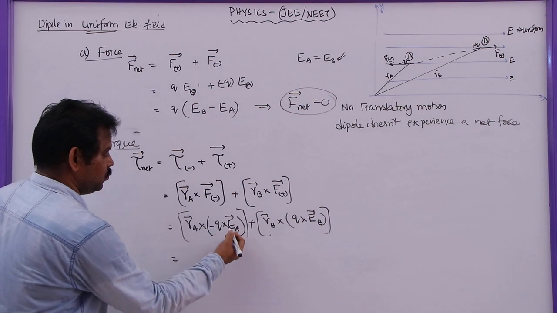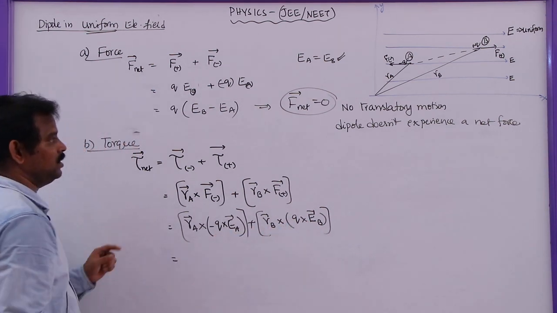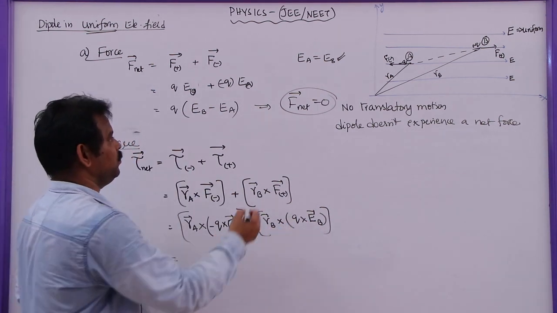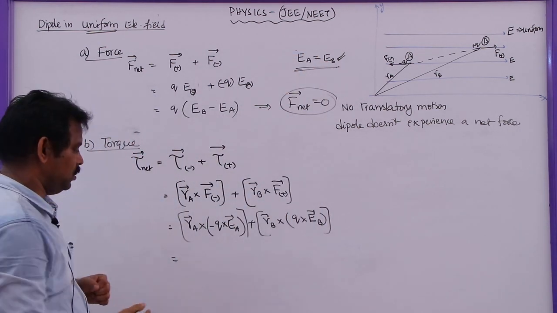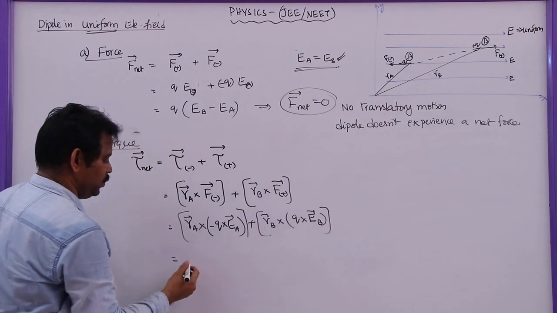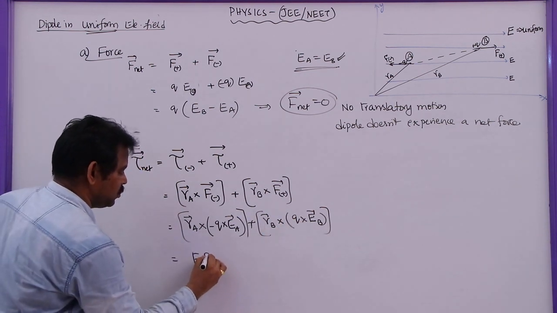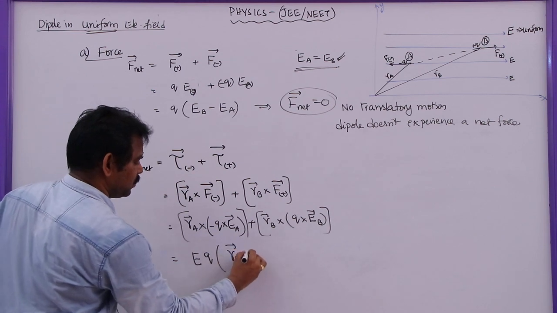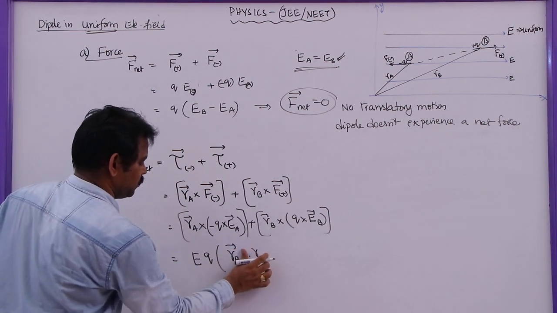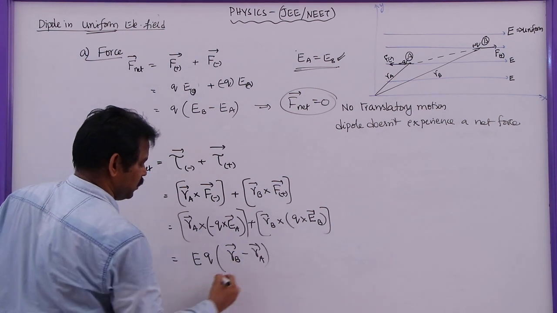Because EA is equal to EB in a uniform electric field, the magnitudes and the directions are equal, so I can take Q and E common. The remaining terms are RB bar minus RA bar.